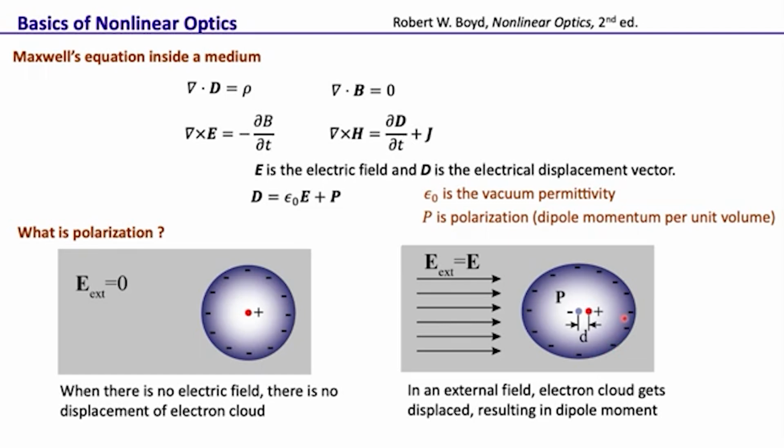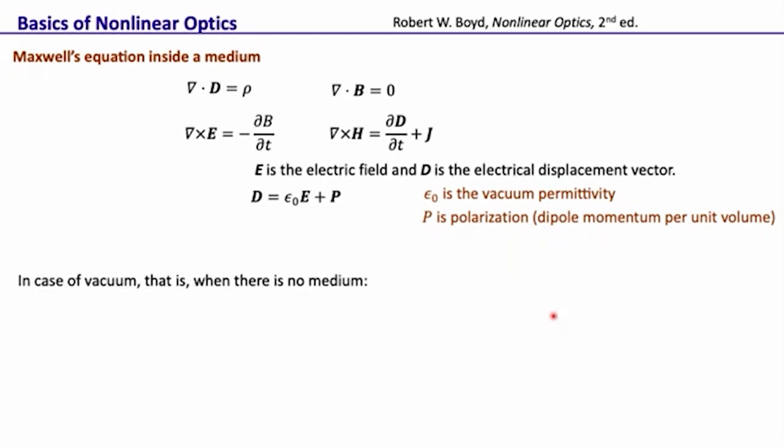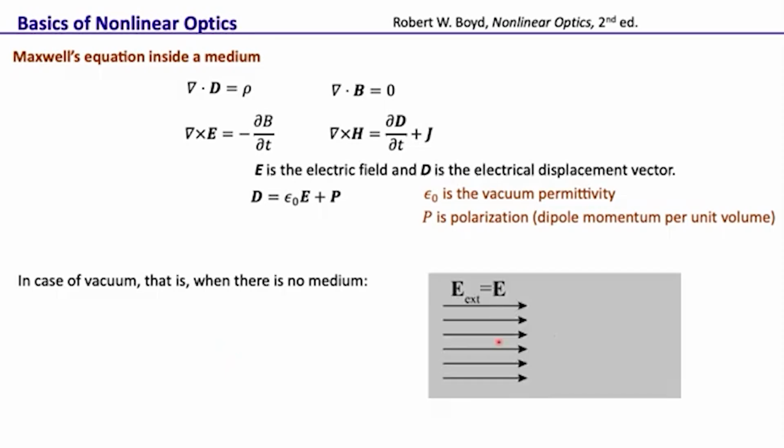So what happens when we have this polarization? Let's look at it one by one. In the case of vacuum, that is when there is no medium, we have just the electric field, and of course the polarization is 0 because there is no medium to get polarized, and in that case D is simply epsilon naught E, just proportional to E.